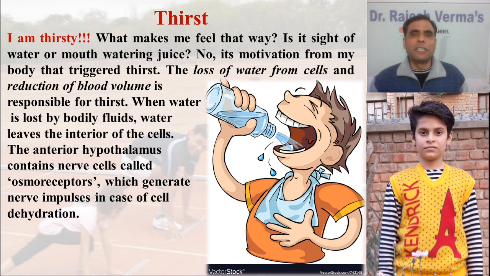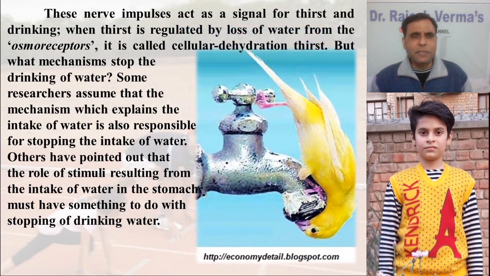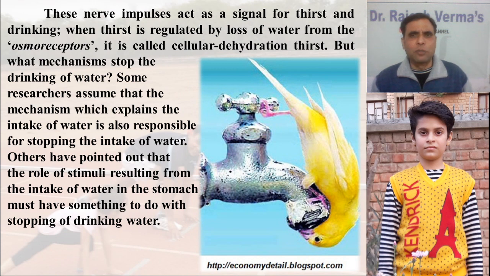So when water leaves the interior parts of the cell, that process we call cell dehydration. That message is transported to the hypothalamus, the anterior hypothalamus. It has some osmoreceptors. It receives that signal and interprets that there is a deficiency of water in the interior of the cells. That generates nerve impulses, and those nerve impulses initiate a process we generally call thirst. So, dear friends, these nerve impulses act as a signal for thirst and drinking.